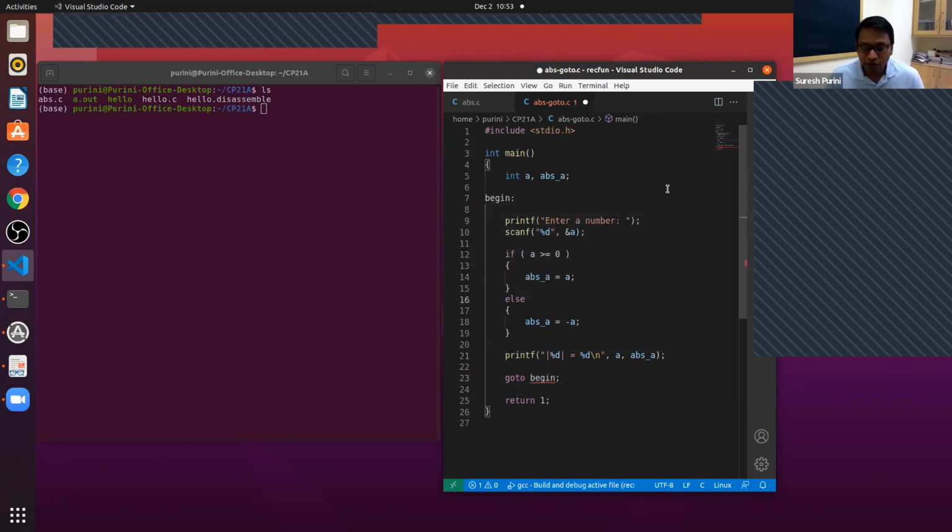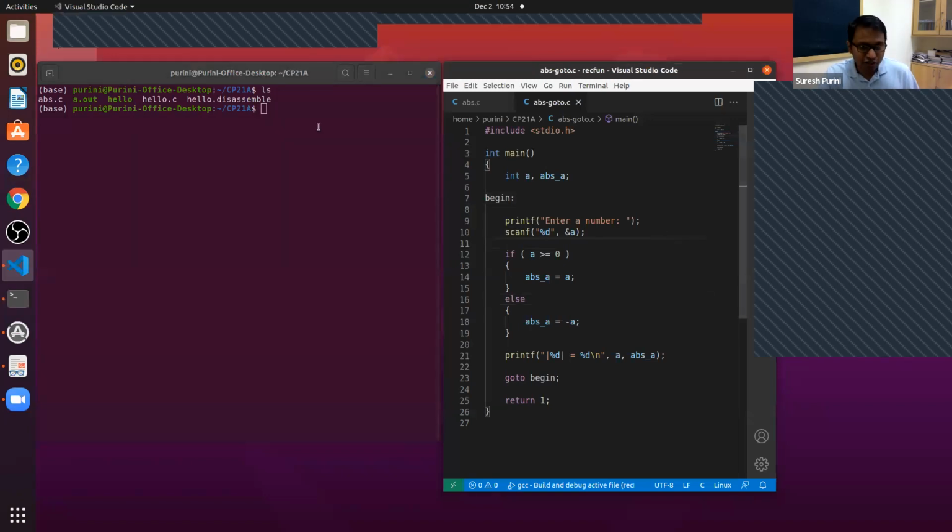Then what do you do? You cannot say go to line number 7. But instead we attach what is called a label to the printf statement. And what is the label that we are attaching? The label that we are attaching is called begin. And then after we execute line number 21, you go back to begin and you repeat the same process.